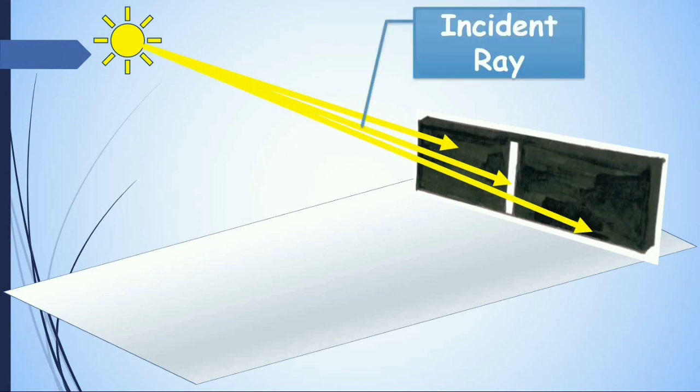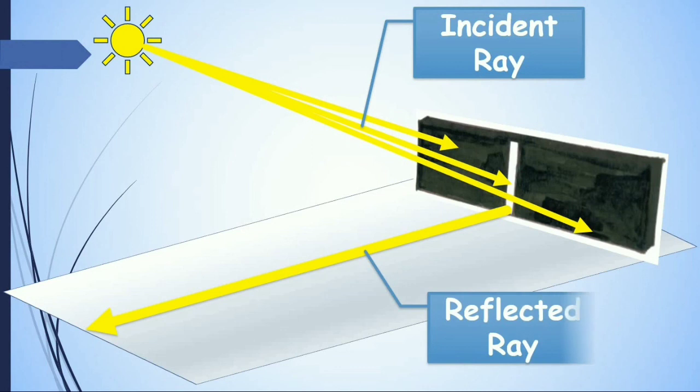The ray which is falling on the mirror is called the incident ray. The ray which is coming out of the mirror is called the reflected ray.